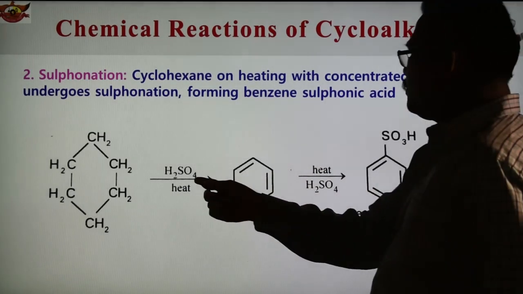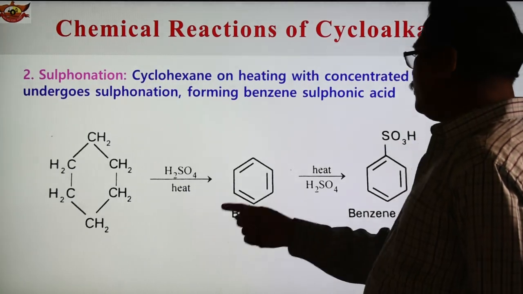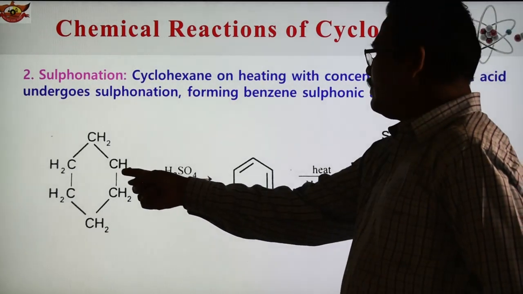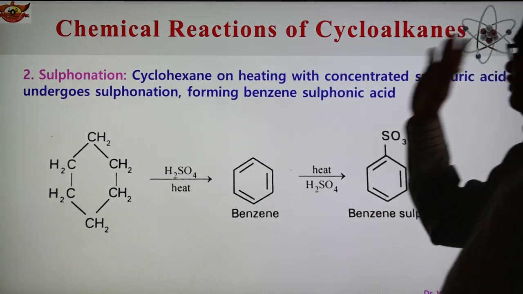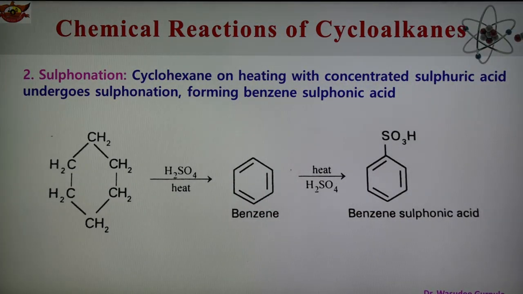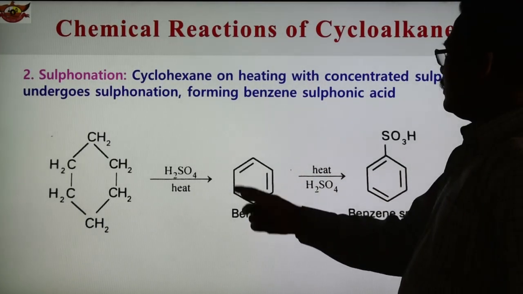We have to heat the cyclohexane with sulfuric acid, and there is removal of hydrogen, three molecules of hydrogen, and we get benzene. So cyclohexane is converted into benzene, and benzene contains alternate single and double bonds.